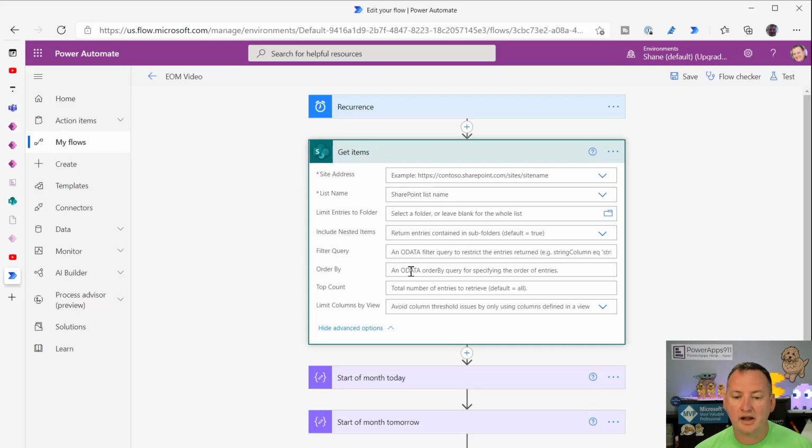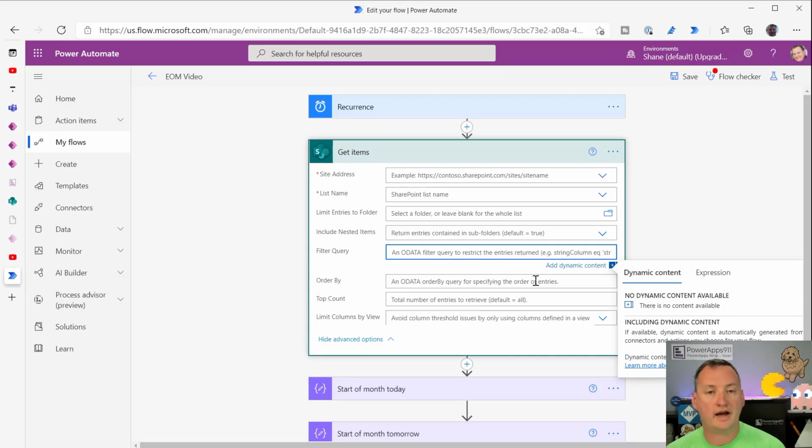But we'd be like, hey, filter query, right? Write an OData query. It says, give me all the items where the status is not approved and the approval date is passed. And so then when you've got all of those, now you can loop through those. You can say for every one of those items, so I can apply to each, then we would say, all right, send an email to the person with a notification. So then that would be how you would do it, right?